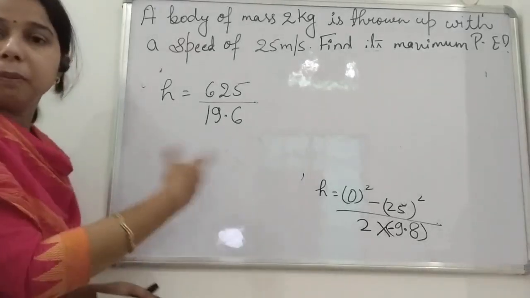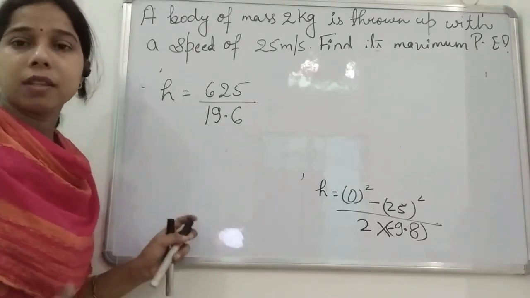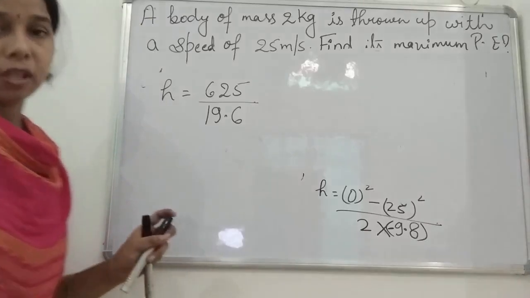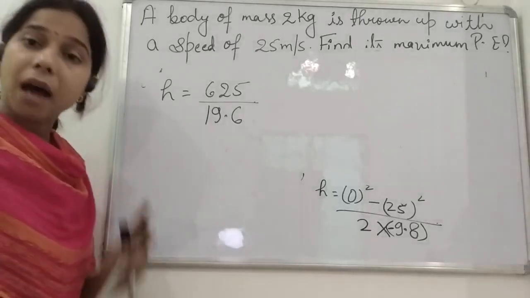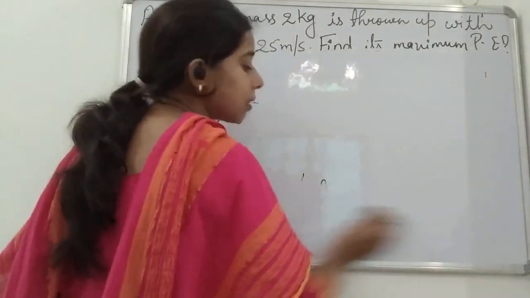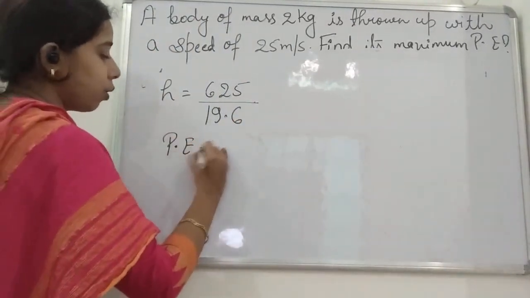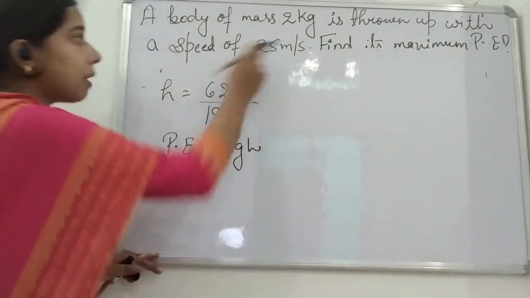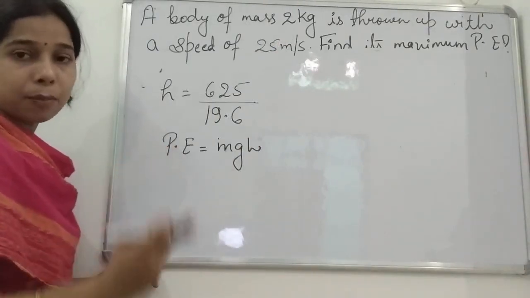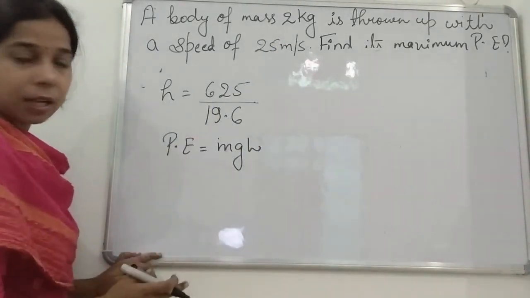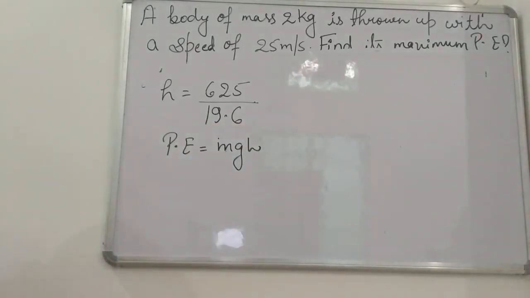Now the same value we will put for finding the potential energy also. If you want, you can solve it, and after that by the value of the height you can find the potential energy. So if suppose this is the height, students, then what we have to find? We have to find the maximum potential energy. And what are the things given to find the potential energy? Mass is given. We know that the potential energy is equal to mgh. Mass is already given, that is 2 kg. Acceleration due to gravity, we know it is 9.8. Here again it will be minus 9.8 into height, which is given, that is 625 divided by 19.6.